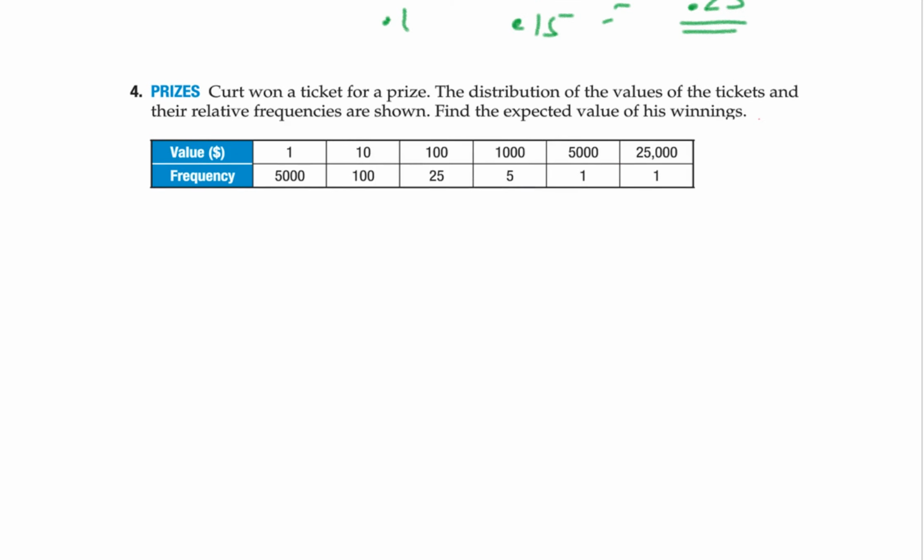What's different here is that they don't give you the probability. Well, how do you do it? You do 1 over total. So if you add all this up, I think you get 5,132. So the probability of this one would be whatever 5,000 is over 5,132, 100 over 5,132, and so on. And then you just do the exact same thing. We're going to skip the rest of that for now.